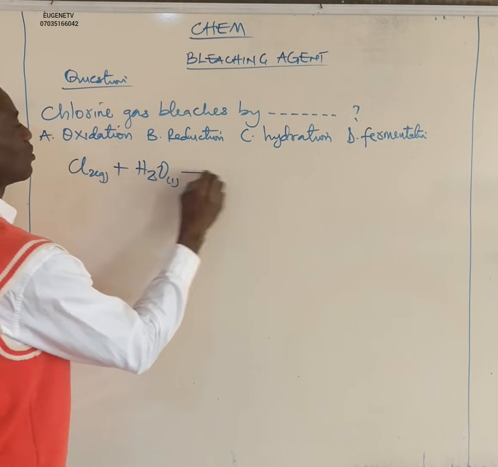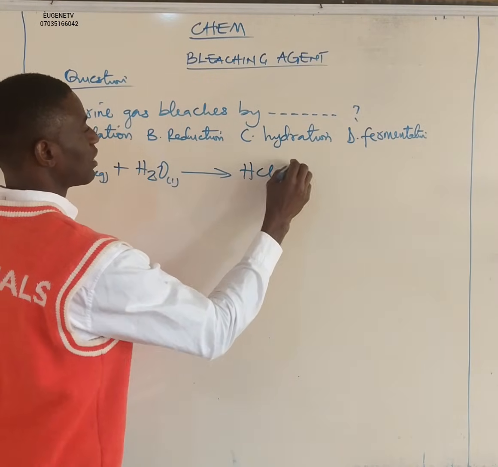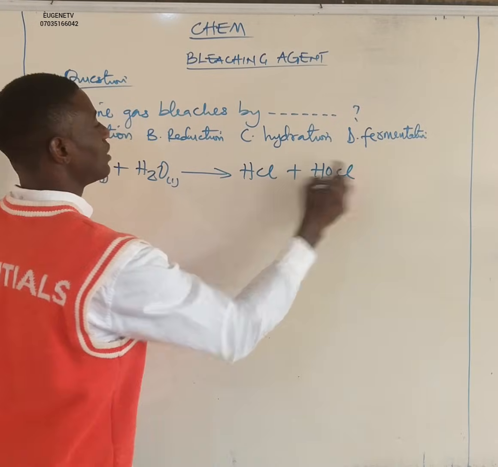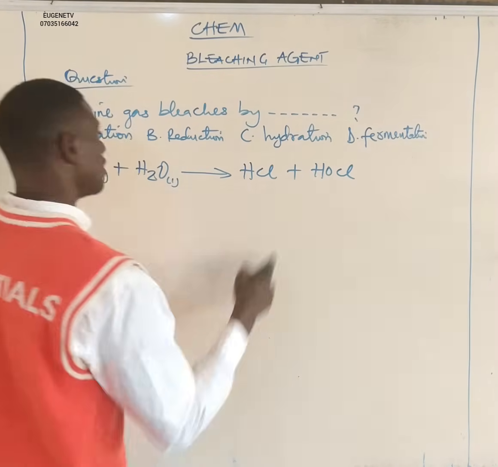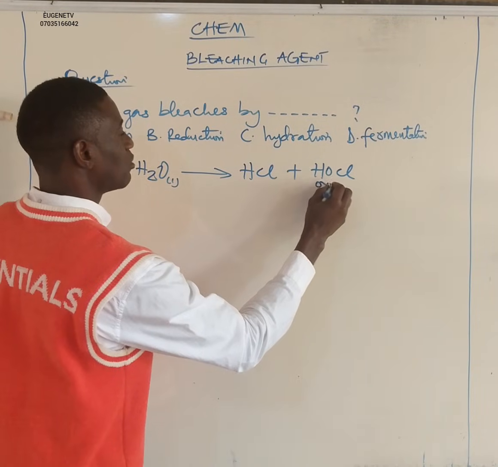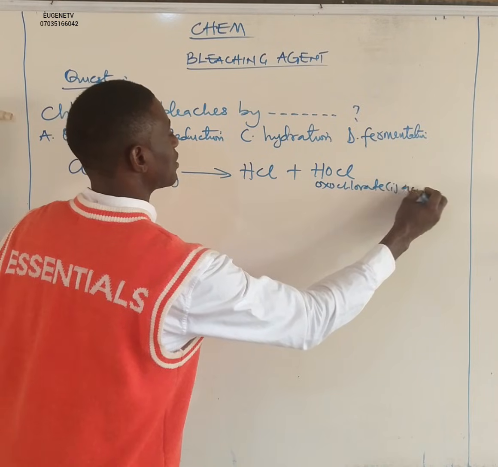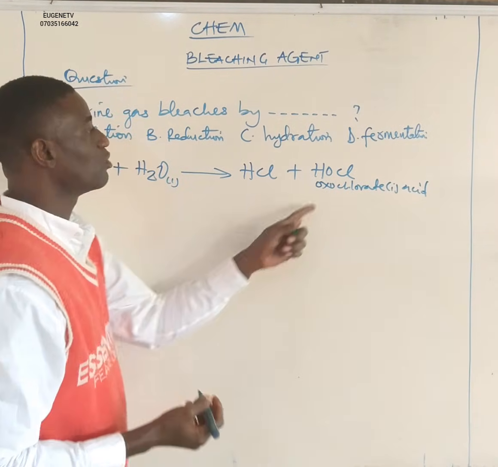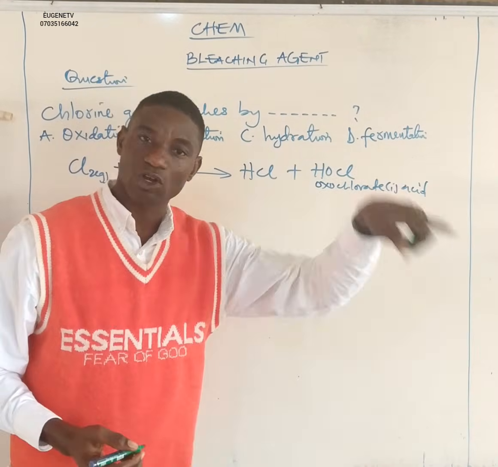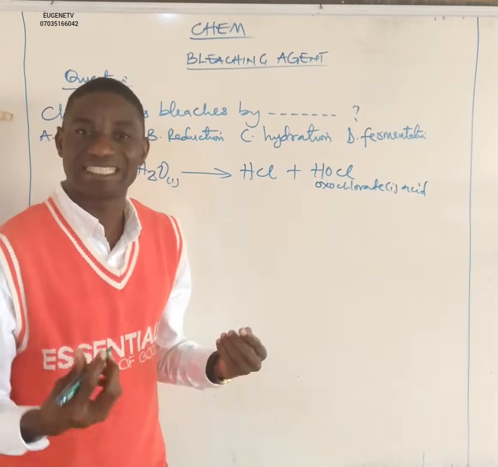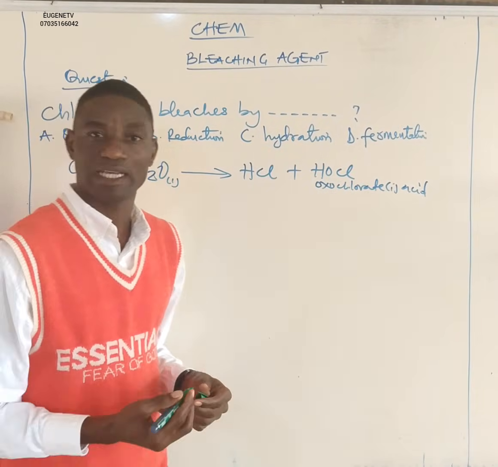Water is liquid, and it is going to give us two different kinds of acid. First, it gives us HCl and HOCl. This is hydrochloric acid and this is hypochlorous acid. Hypochlorous acid is very unstable. Usually it will decompose to release atomic oxygen, which will go and react with the colored substance, the dye, and cause destabilization of the molecular structure of the dye. We then say that this substance has been decolorized, or bleached.